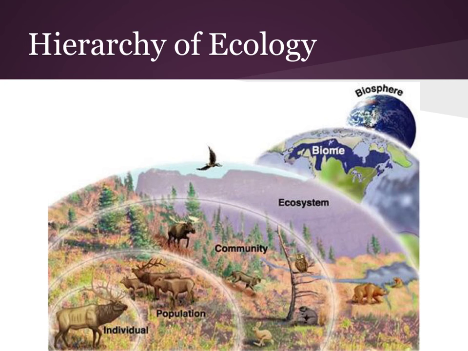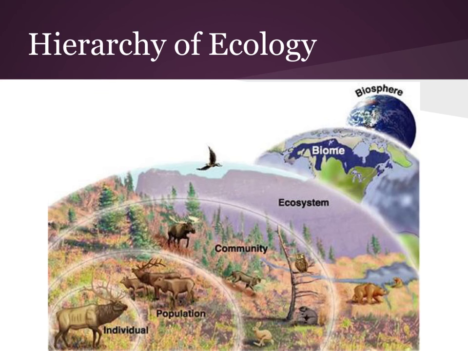Ecology itself starts at the individual level down here. So let's say this caribou by itself. And then, as we said earlier, these all build upon each other. Individuals make a population, so we can look at how different populations interact in a community. So in this case, how moose, owl, rabbits, beavers, etc. all interact.